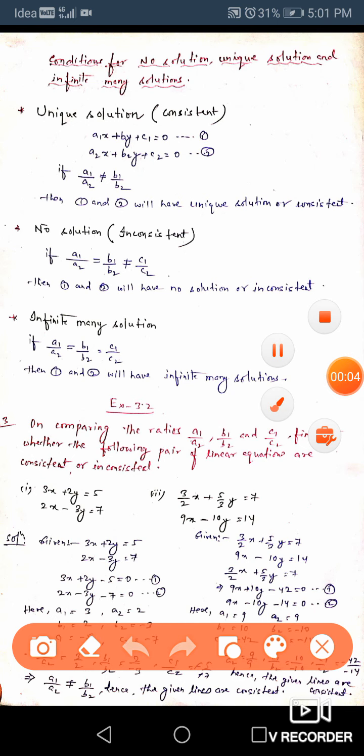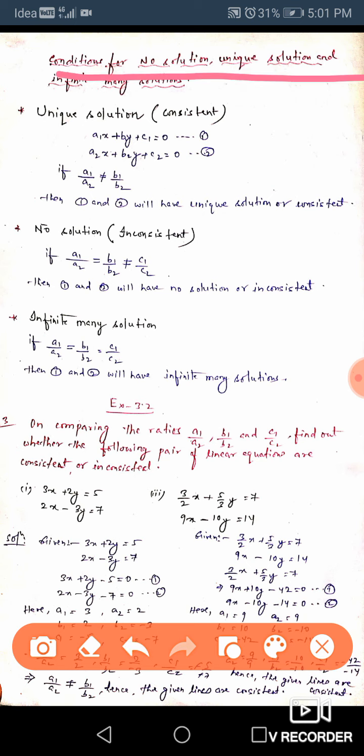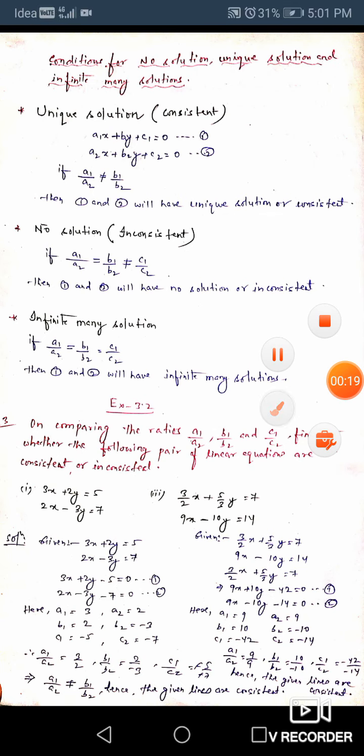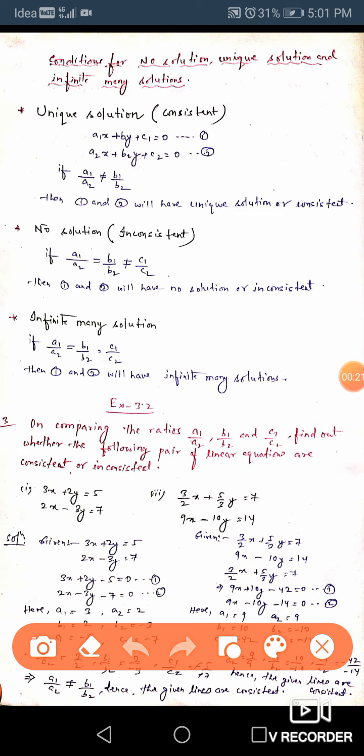Now moving to the next topic. This topic deals with conditions for no solution, unique solution, and infinitely many solutions. Okay. So in this question, two equations will be given, and you are required to find whether the two given equations, whether the two given straight lines will have